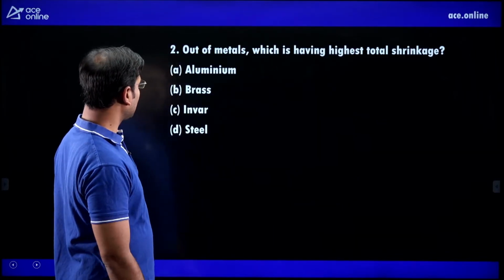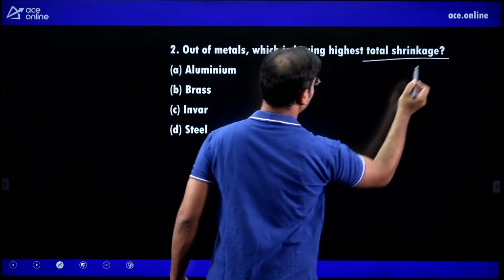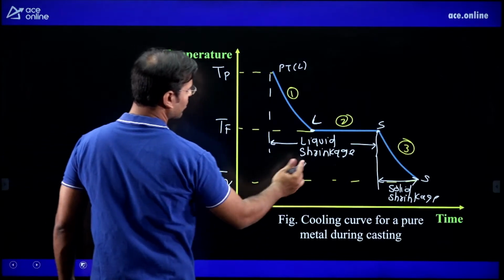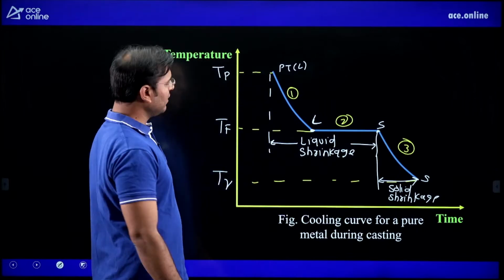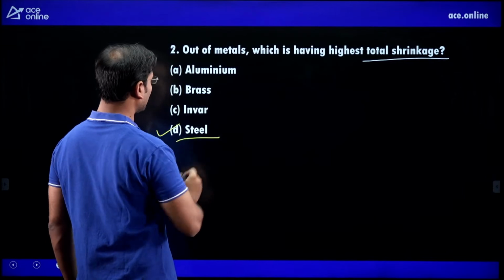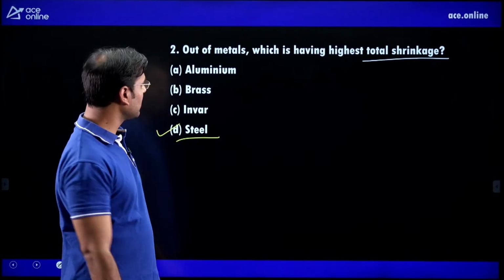Now see the next question. Out of metals, which has the highest total shrinkage? What is meant by total shrinkage? From the diagram you can see that total shrinkage is liquid shrinkage plus solid shrinkage. In which material is the total shrinkage highest? In the steel material the total shrinkage is highest. Very important, guys, very important.